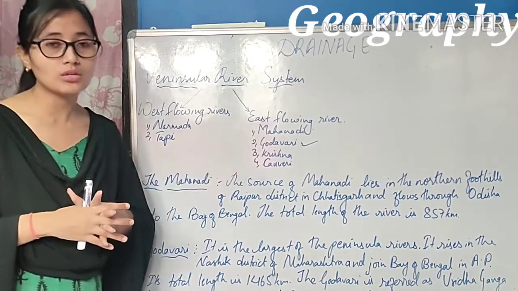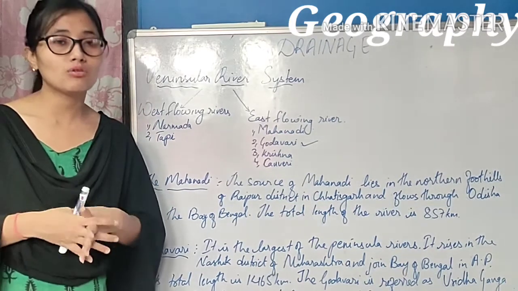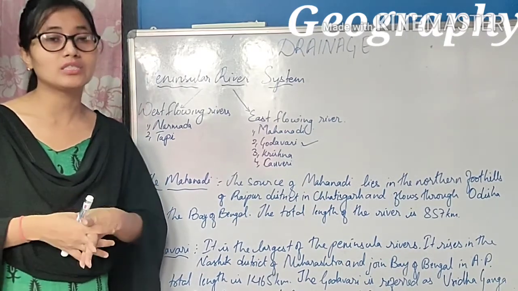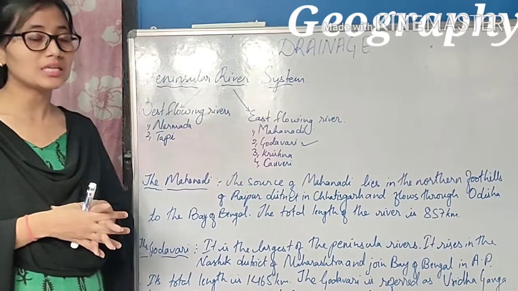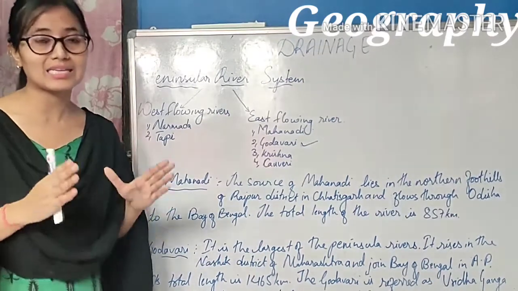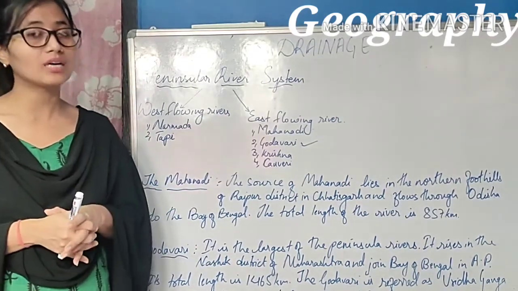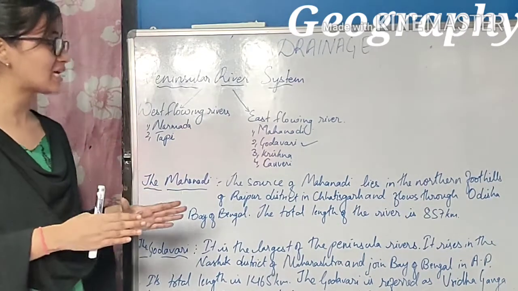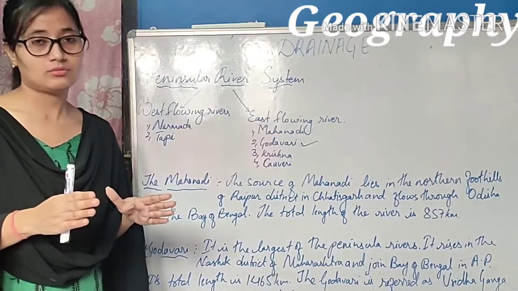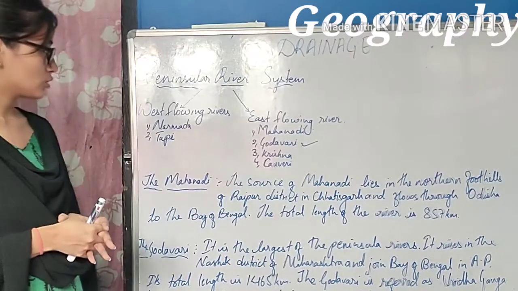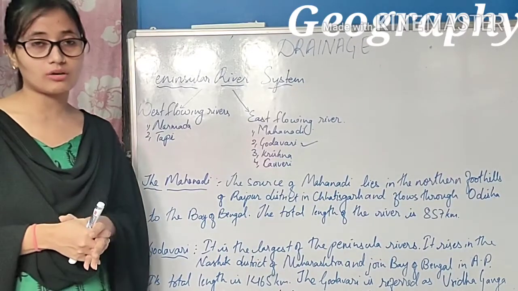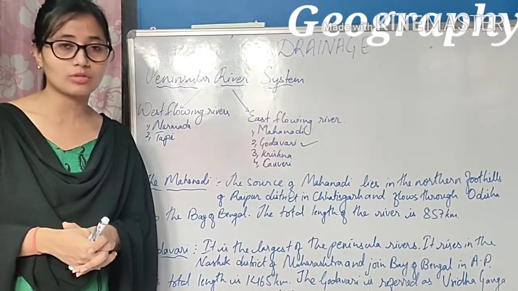You may get a question on this topic also. Which river is known as Dakshin Ganga and why is it so? The reason is because of its large size and extent, like that of the Ganga river. Got it? Okay. So this was about the river Godavari. Now let us discuss the river Krishna.